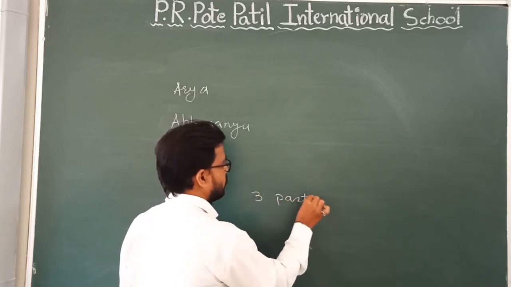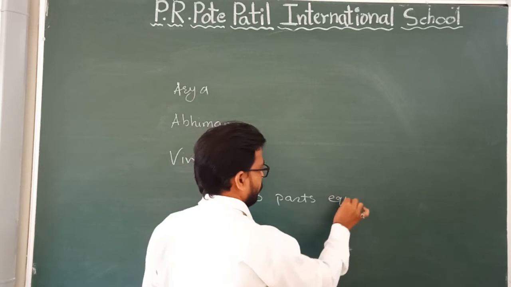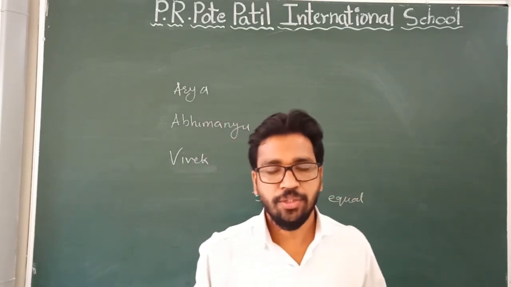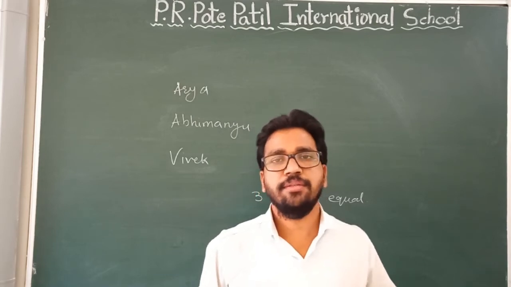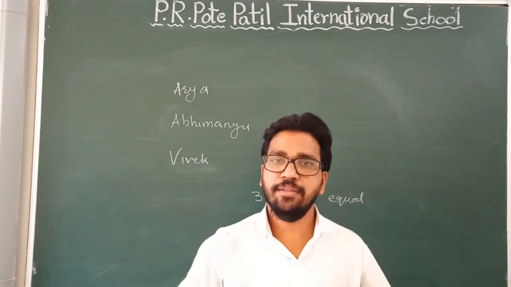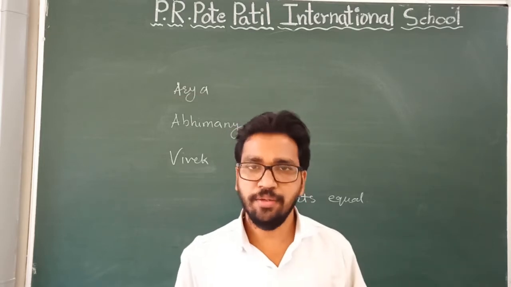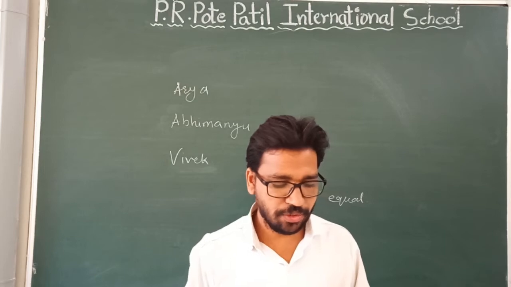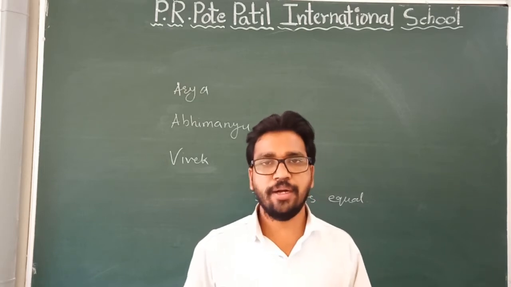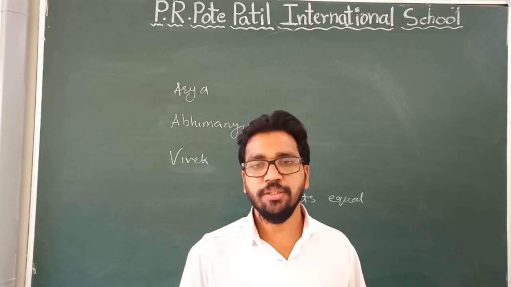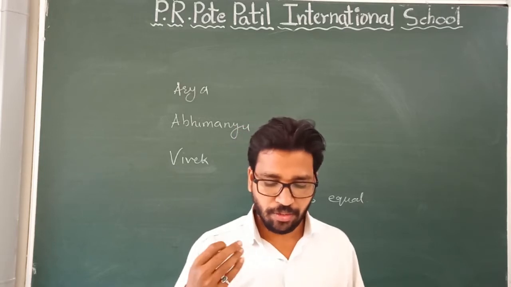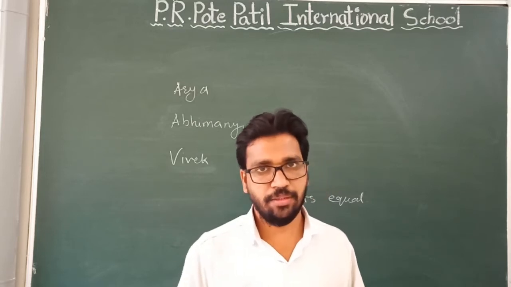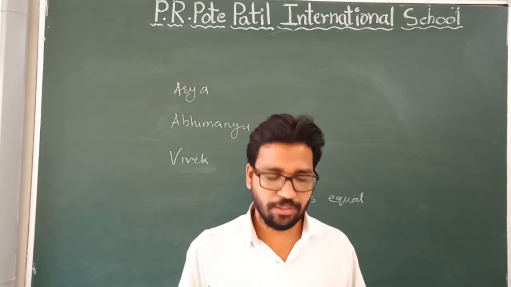Three equal parts, three same parts. So how can Arya divide his sandwiches so that each person has an equal share? Arya divided the sandwiches in three parts so that one part goes to each friend.